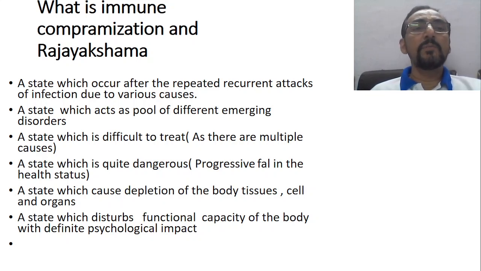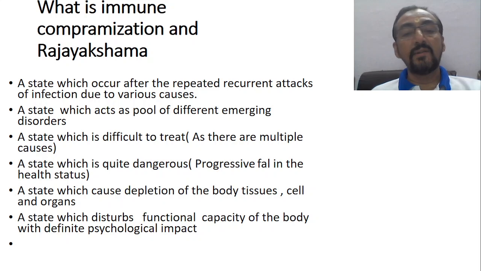So what do you mean by immunocompromised state? A state which is quite dangerous, no doubt, because there will be a progressive fall in the health status. It is a state which causes depletion in the body tissues, cells as well as organs, a state which disturbs the functional capacity of the body with a definite psychological impact.